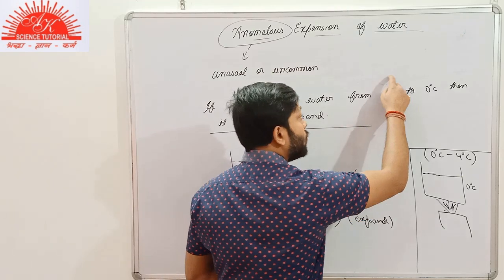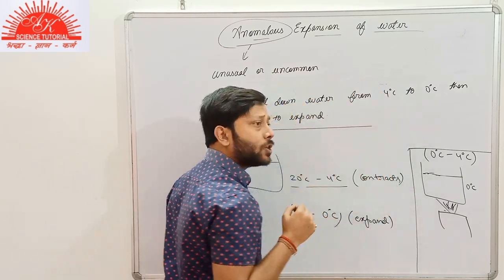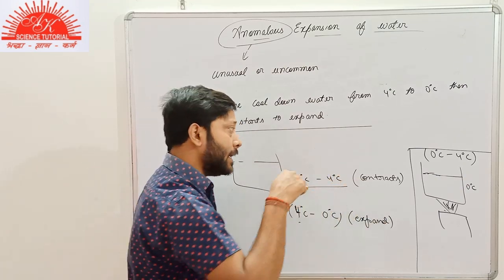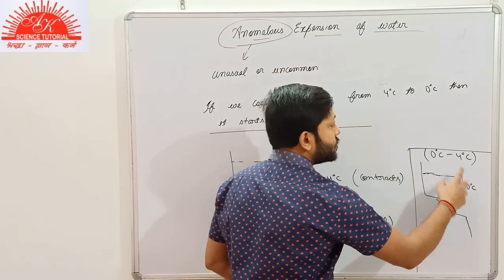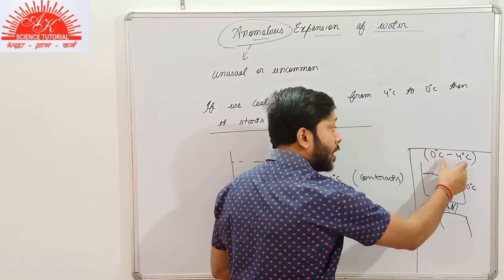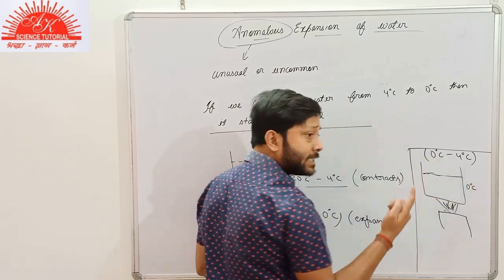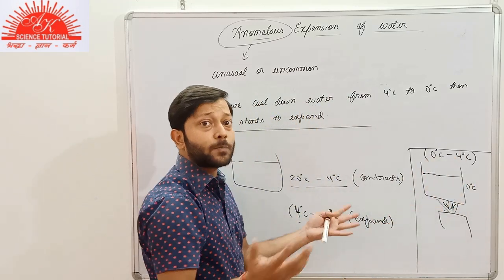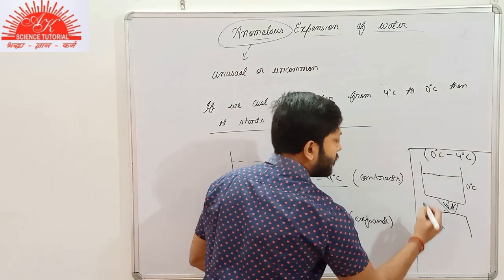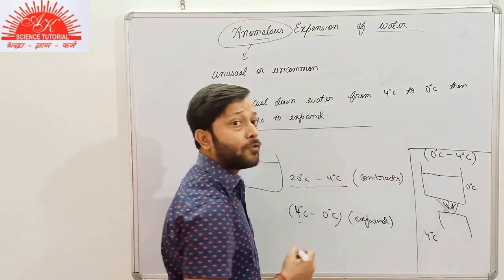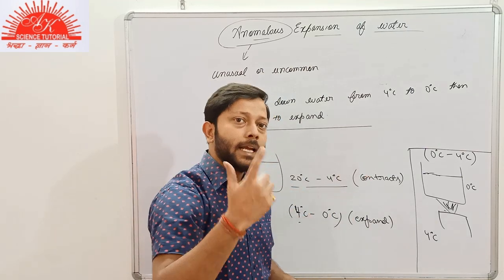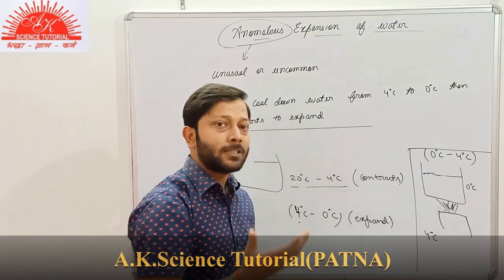If you cool water below 4 degrees Celsius up to 0 degrees Celsius, instead of contracting, it expands. And the reverse case, if you start heating water that is at 0 degrees Celsius, then up to 4 degrees Celsius, it would not expand, it would in fact contract. And after this temperature range, suppose the water has already reached 4 degrees Celsius. Now if you continue heating, then it will also behave as the other substances.